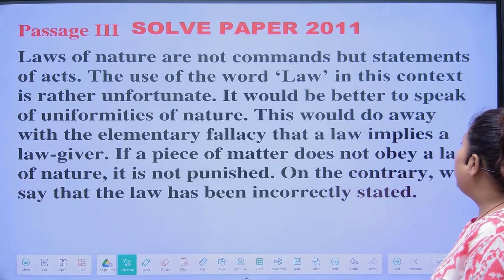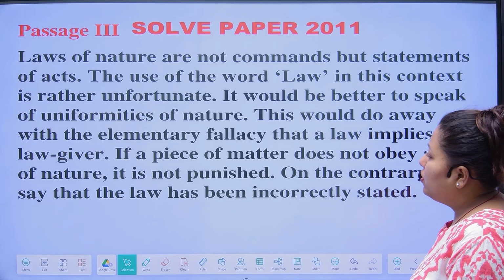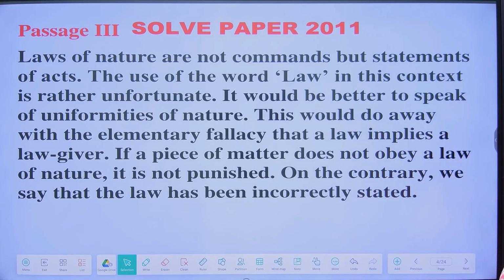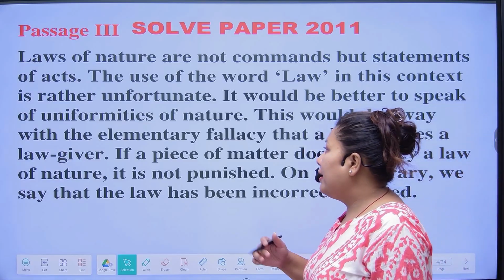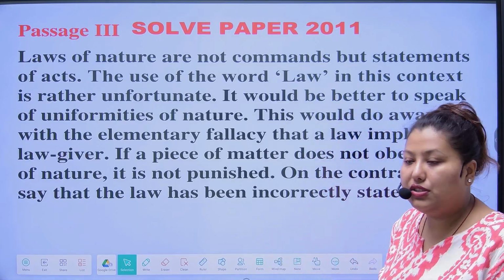It would be better to speak of uniformities of nature. And uniformity means regular pattern. So there is a regular pattern of laws of nature.